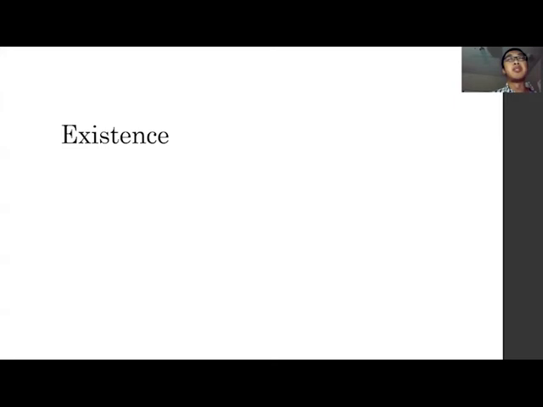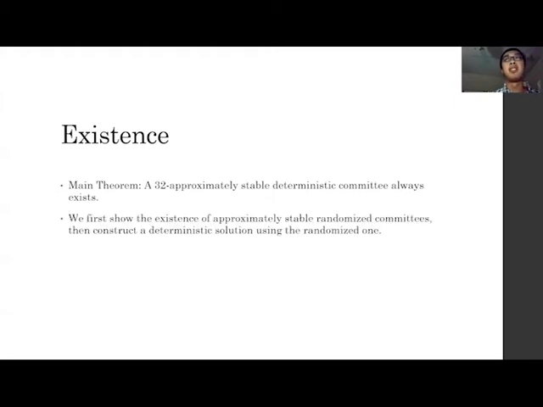And the main result of our paper is this. A 32 approximately stable deterministic committee always exists. And to show this, we first show the existence of approximately stable randomized committees, and then construct a deterministic solution using the randomized solution. So here's our first step. We want to show there is always a 2 approximately stable lottery.